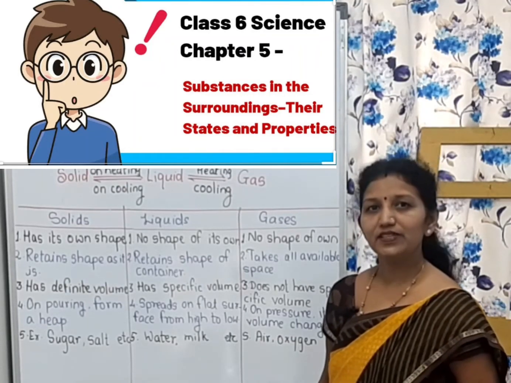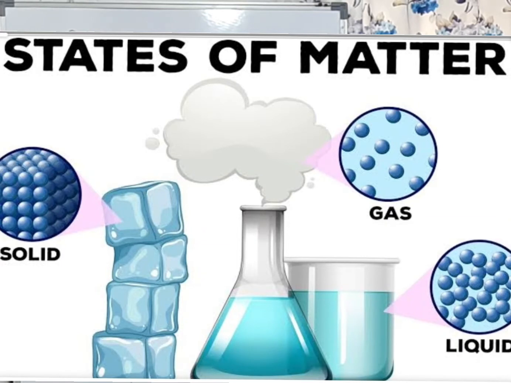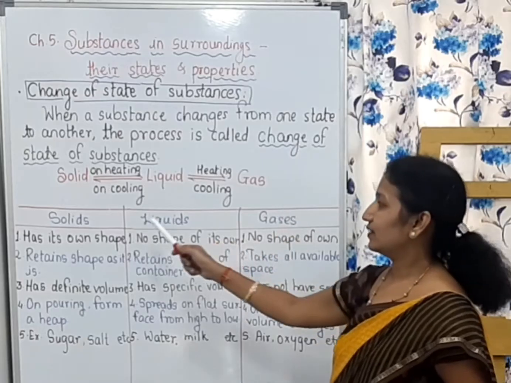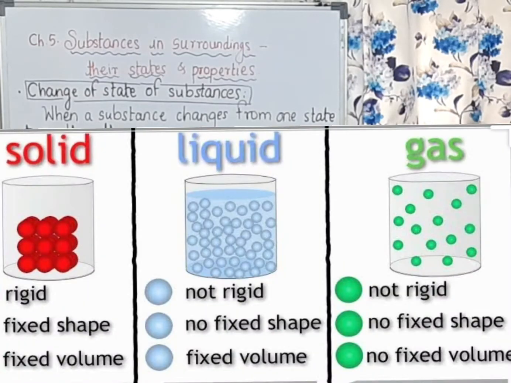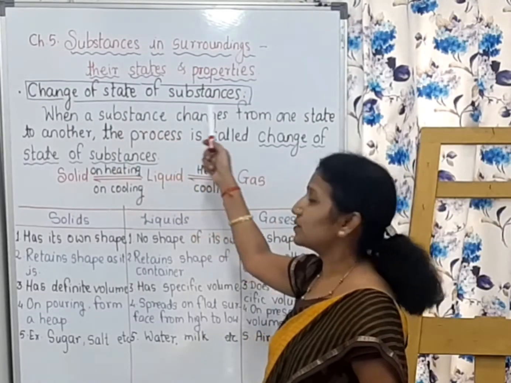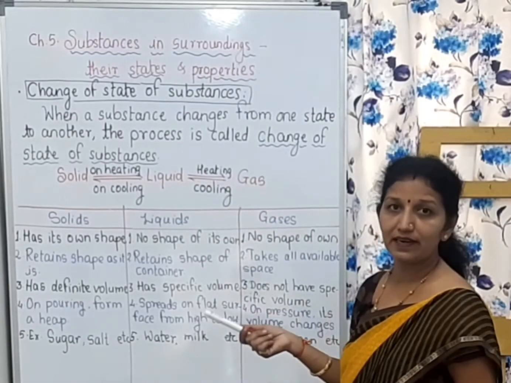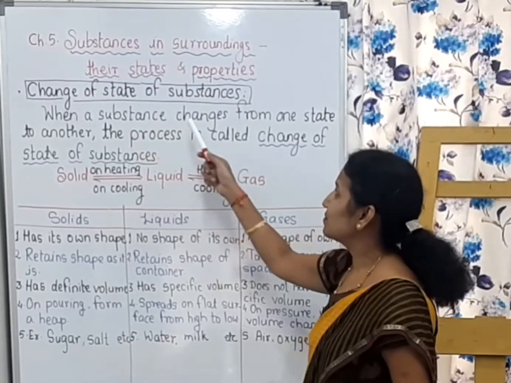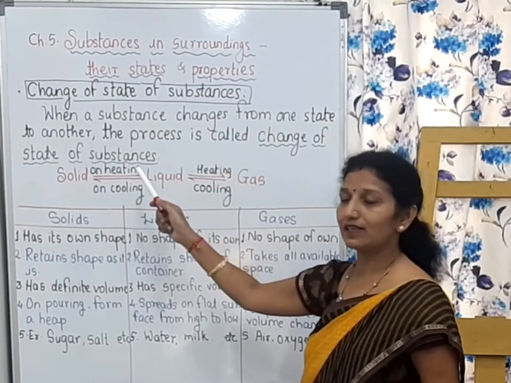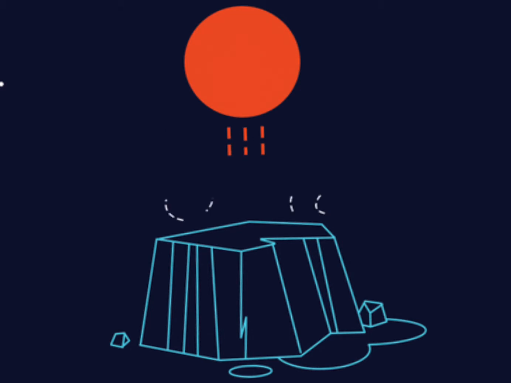Children, we know that there are three states of substances. Which are they? They are solid, liquid and gas. The substances are found in solid state, liquid state or gaseous state. Now, this change of state of substance, this concept we will explain now. When a substance changes from one state to another, the process is called change of state of substances. In Marathi it is called avasthantar.